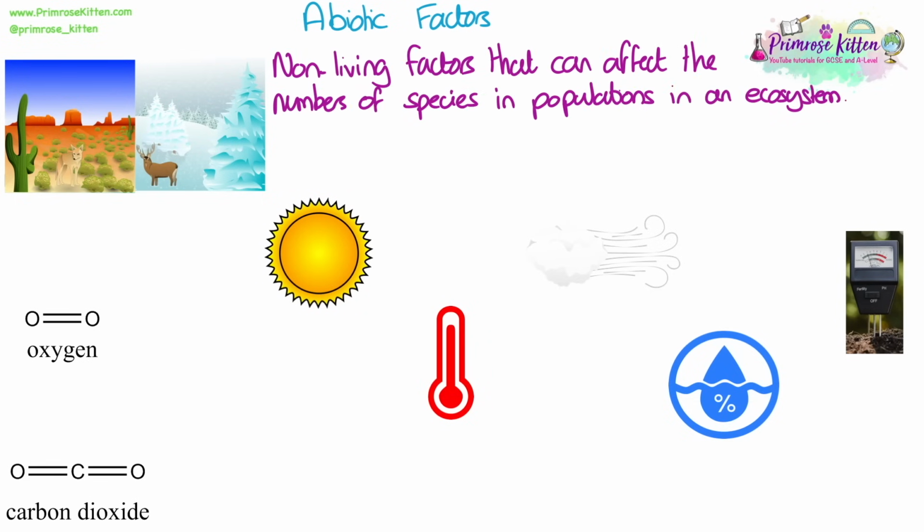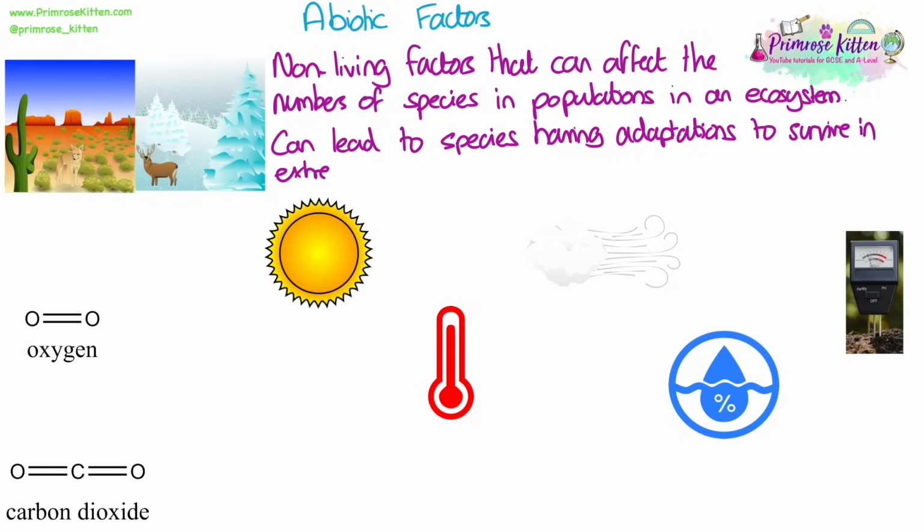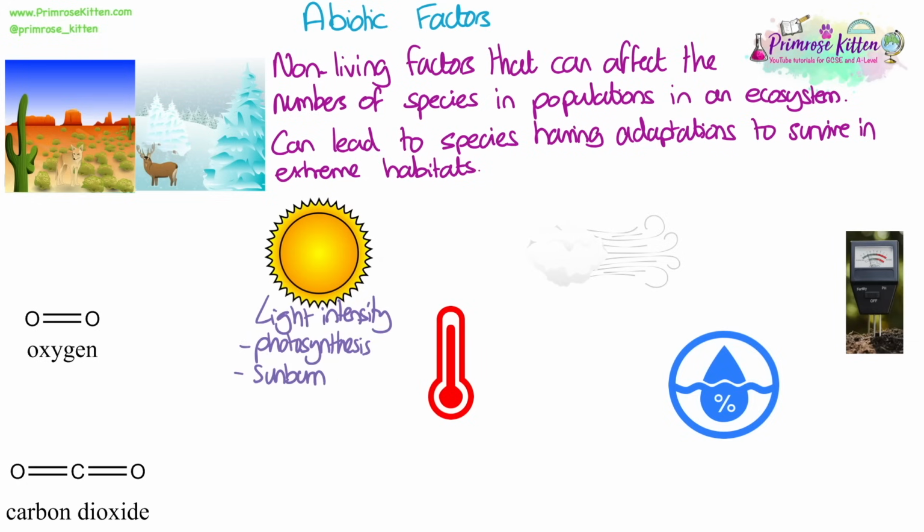Abiotic factors are non-living factors that can affect the number of species in populations in an ecosystem. They can also lead to species having specific adaptations to survive in extreme habitats. Light intensity is an abiotic factor. It obviously affects photosynthesis and can cause sunburn in animals.